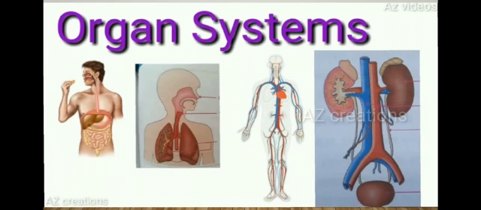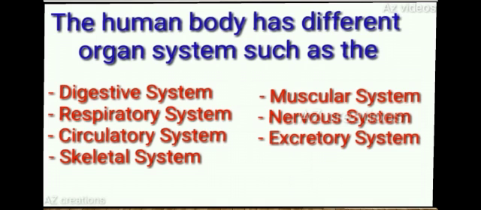So, different organs form the organ system. The human body has different systems such as the digestive system, respiratory system, circulatory system, skeletal system, muscular system, nervous system, and excretory system. These are all internal organ functions. Today we are going to recall the digestive system and the respiratory system.